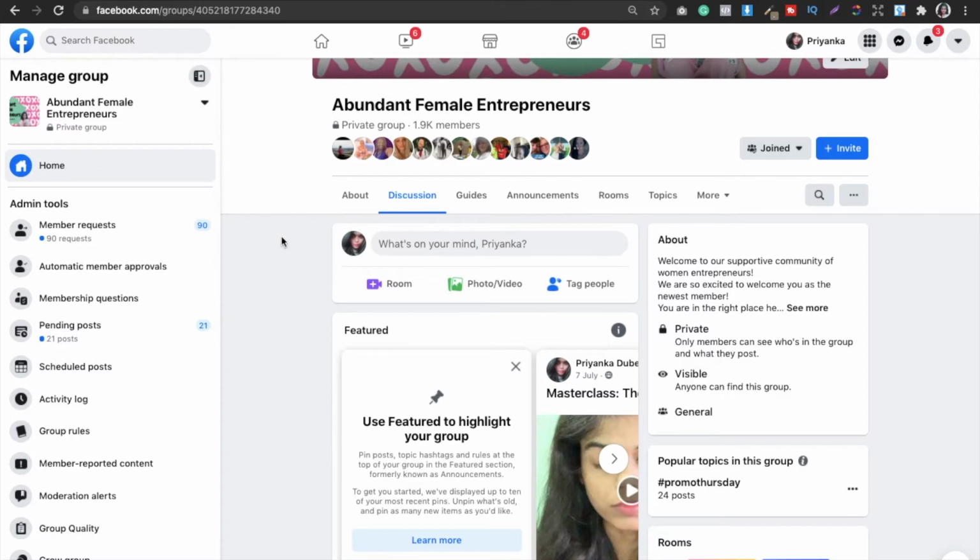First thing, you must have a Facebook group that you want to grow on Facebook. It can be a private or public one, it does not matter, but the admin should be you. It cannot be a third party or second party. To access the feature, the admin should be yourself.